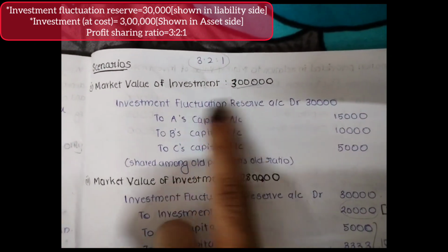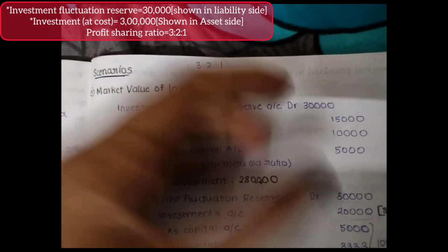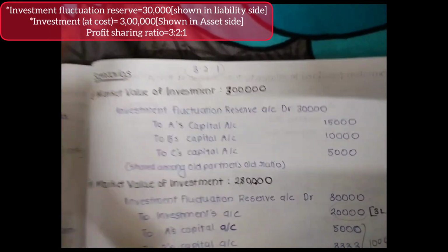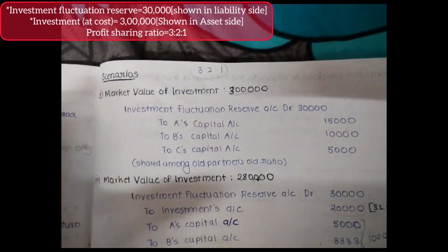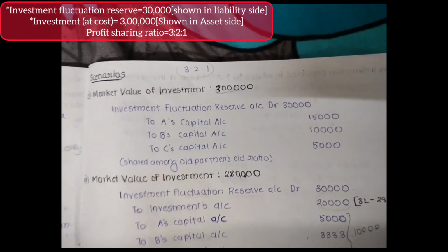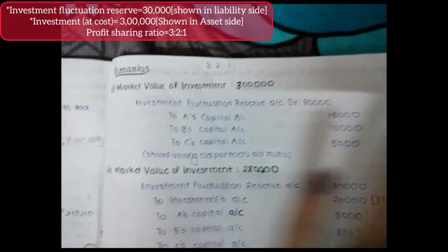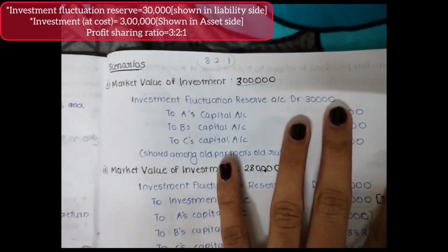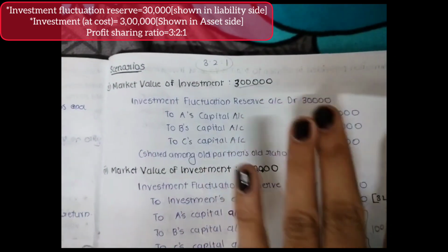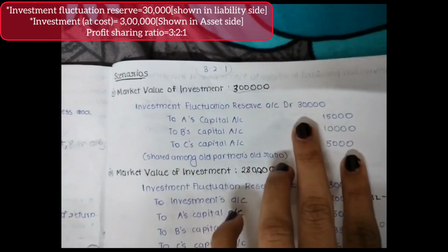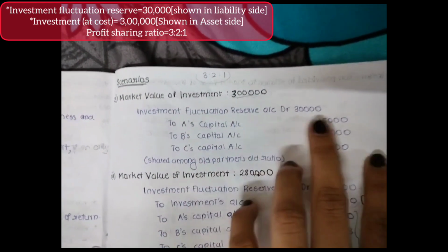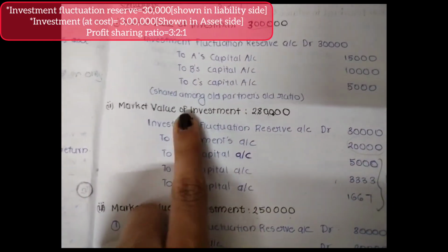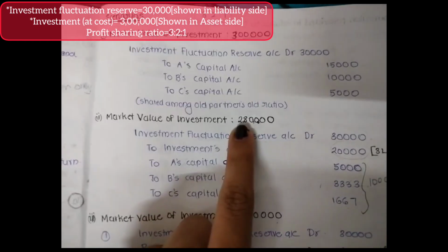So what are we going to do about the reserve on the liability side of the balance sheet? We will take that reserve and share it among the partners, because we didn't use it. It is just like a general reserve. Reserves we usually share among the partners, right? Since there was no loss, we take that reserve from the liability side and share it among the partners in their old profit sharing ratio. Let's say if there are 3 partners A, B, C, and their profit sharing ratio is 3:2:1, then this 30,000 is divided among these 3 partners like this. That's it.